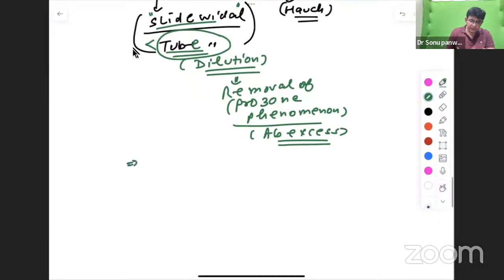Now, in the Widal test, important is that antibodies against O and H should be given a number.